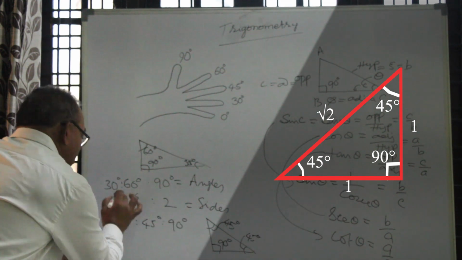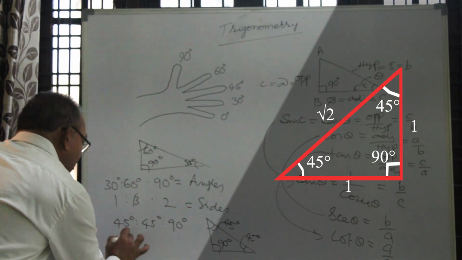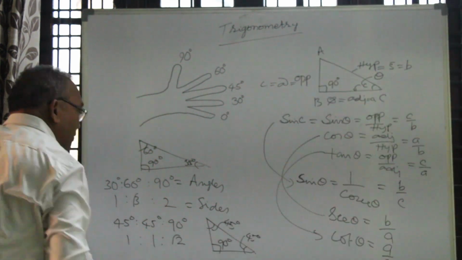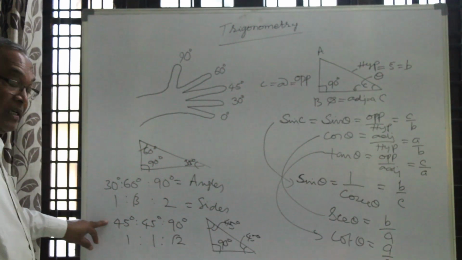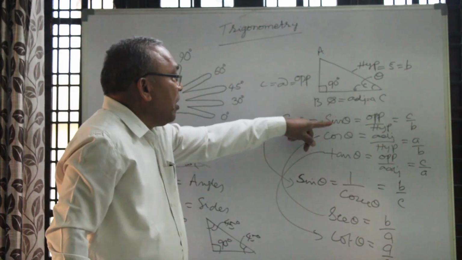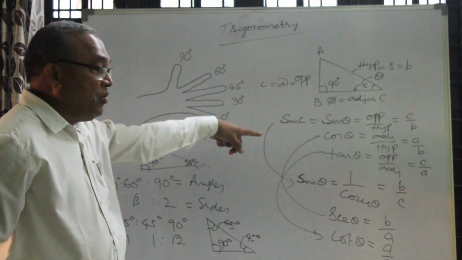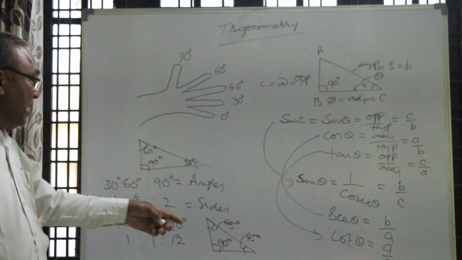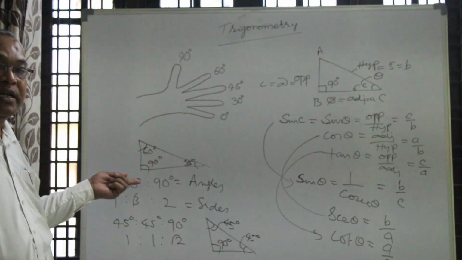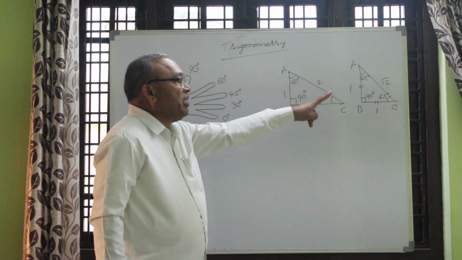Sides are 1:1:root 2. These are the angles ratio and these are the sides ratio. By applying this to the 6 ratios, you will get the values of sin 30, sin 60, sin 45, sin 90, etc.